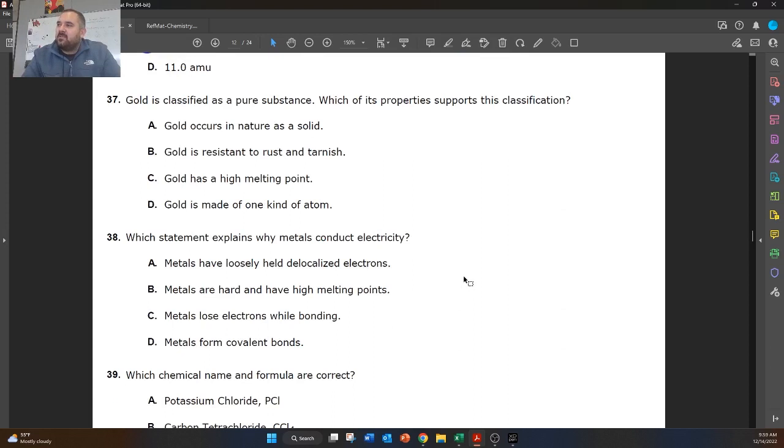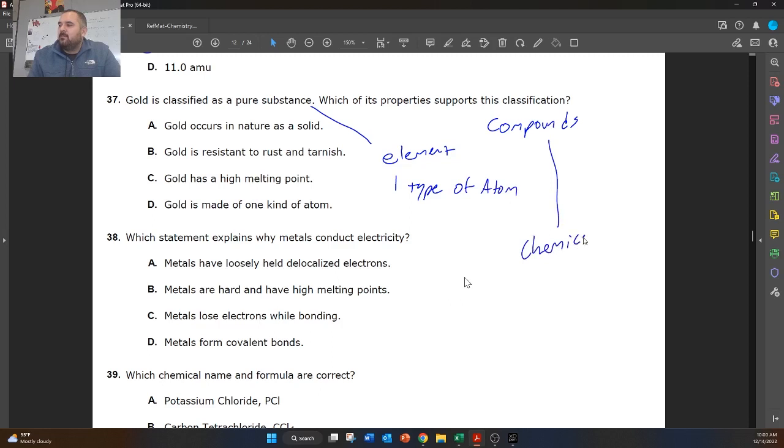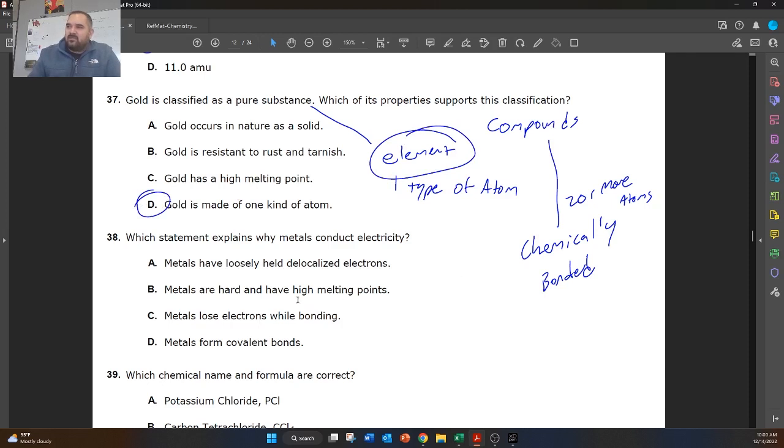Gold is classified as a pure substance. Which of these properties supports this classification? So pure substances, there are two categories. We have elements and there's compounds. And elements are made up of one type of atom. Compounds are going to be chemically bonded, two or more atoms. So gold is a pure substance. Gold is an element because it's made of one type of atom. And that's just a definition.